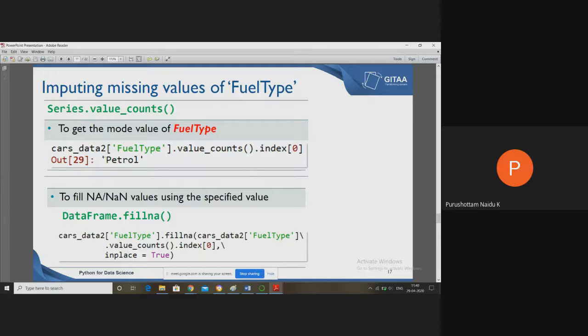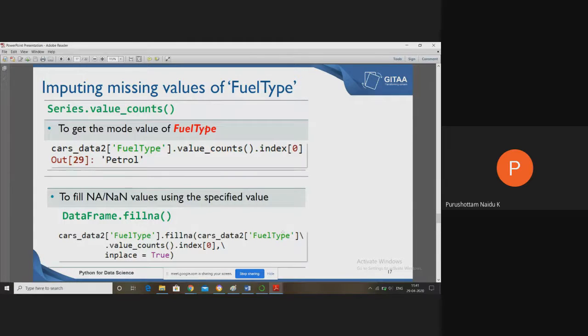Now, this statement can be used to fill the missing values of which column? Fuel type. Same thing. So now cost_data2['fuel type'].fillna(), and then we have to place the entire statement here. From here, this is a missing value. cost_data2['fuel type'].value_counts().index[0], inplace=True.